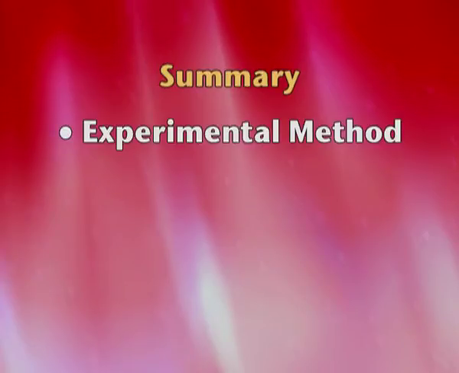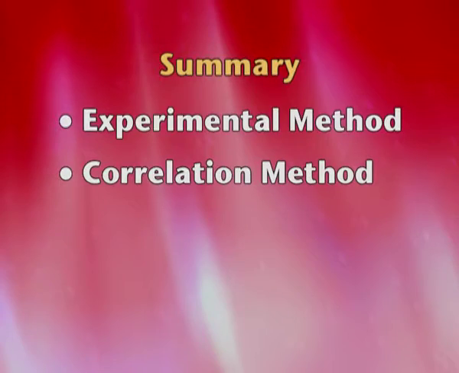Let's summarize. We talked about the experimental method with the concepts of what is an experiment, cause and effect. Then we had variable, IV, DV, extraneous variable. Extraneous had 5 kinds of control methods. Advantages, disadvantages again we covered. Types of experiments we covered. And then we moved on to correlation methods and its basic relation with the experimental method.